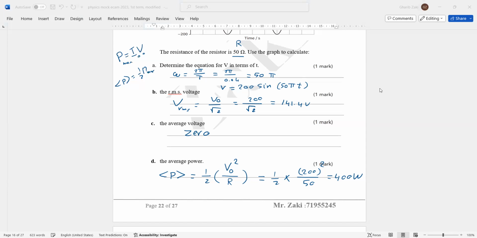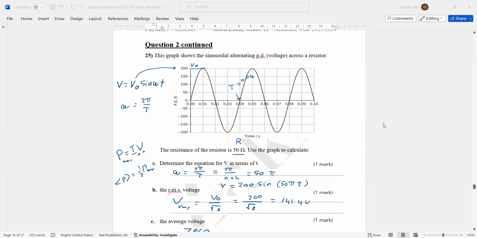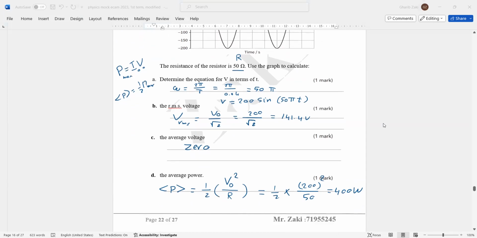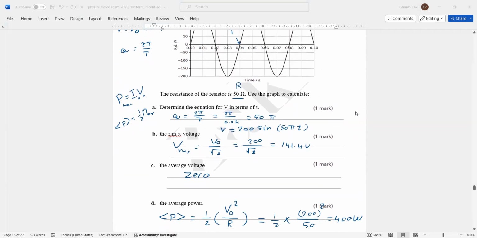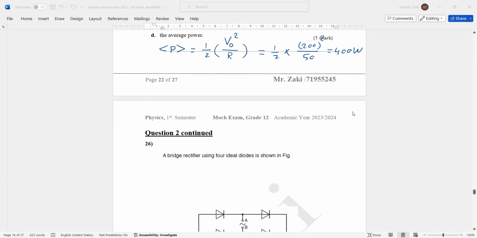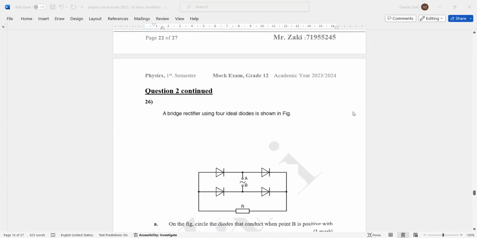Just to check these for what? For C? What do you mean by C? No, there is no C here. For part C, the average, okay, we take half zero, for example. No, my friend, this is the correct answer. Let us discuss when we finish. No problem. I will give you time to discuss and to ask me.